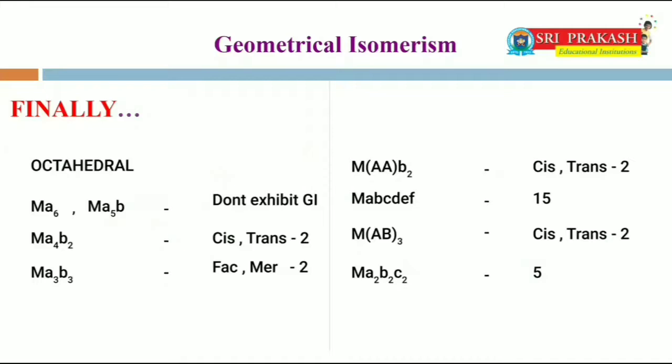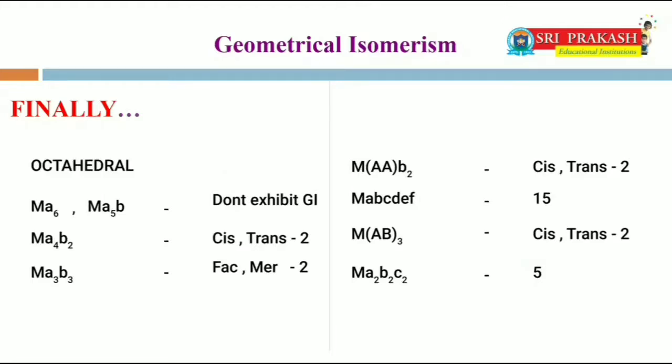Finally, in octahedral complexes, Ma6 and Ma5B do not exhibit geometrical isomerism. Ma4B2 type complex is having cis and trans isomers. Ma3B3 is having facial and meridional isomers. M(AA)B2 type complex is having cis and trans isomers.